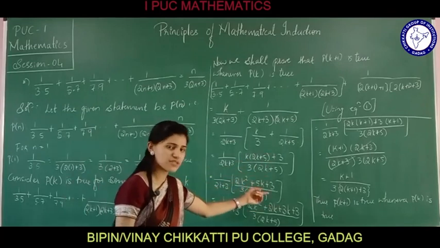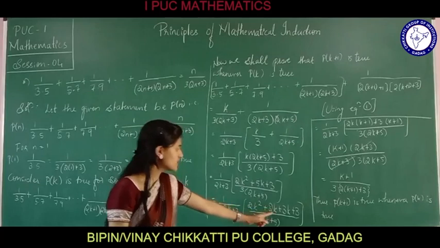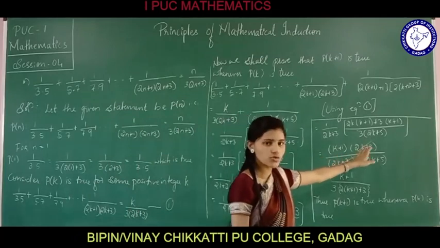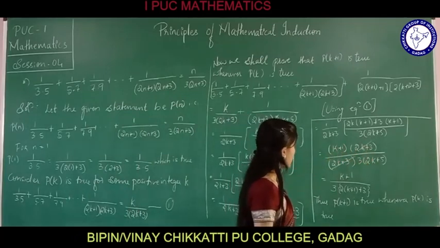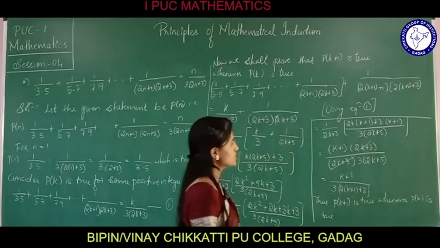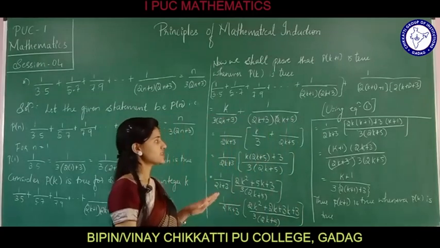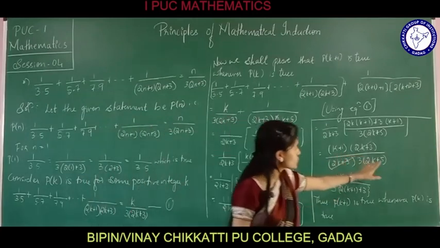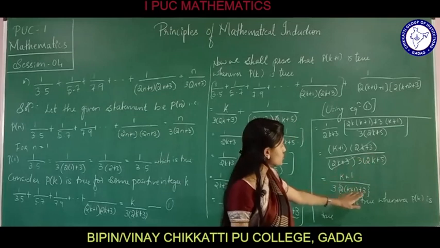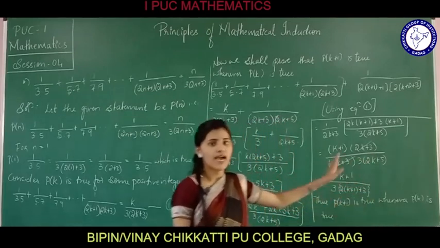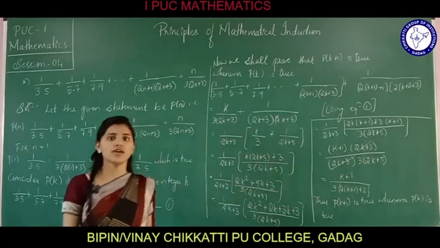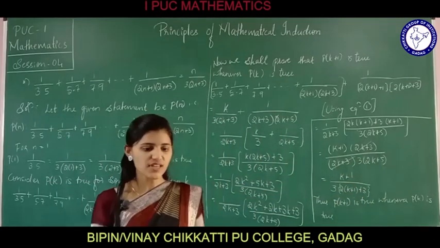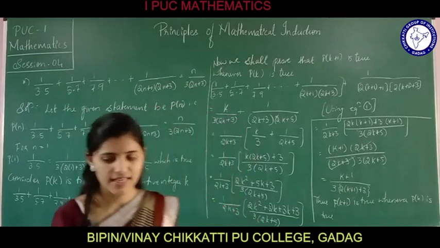Next we have split 5k as 2k plus 3k. Then taking out common, we were left with k plus 1 into 2k plus 3 divided by 2k plus 3 into 2k plus 5. On cancelling out 2k plus 3, we are left with k plus 1 into 3. Just 2k plus 5 is written as 2 into k plus 1 plus 3. Hence we proved that p of k plus 1 is true whenever p of k is true. Next we are going to solve the next problems.